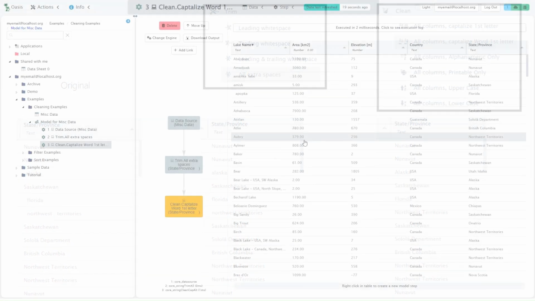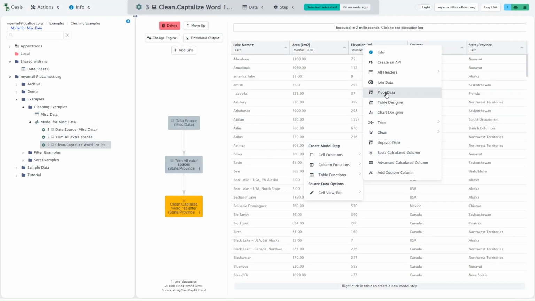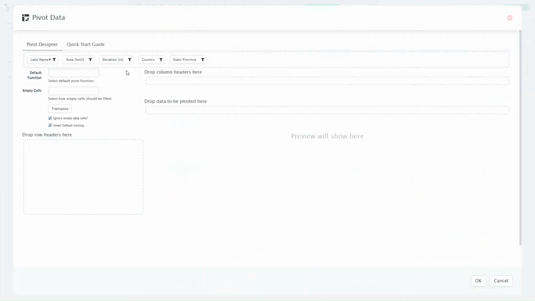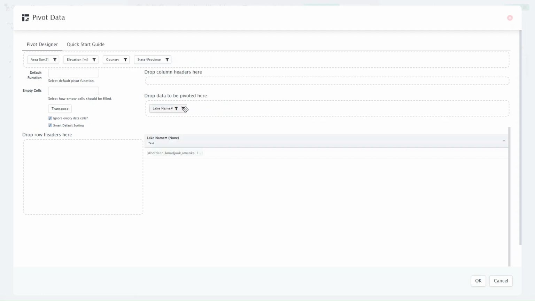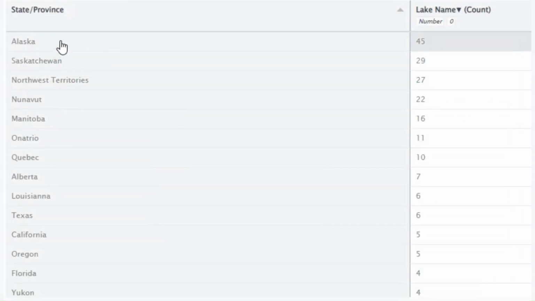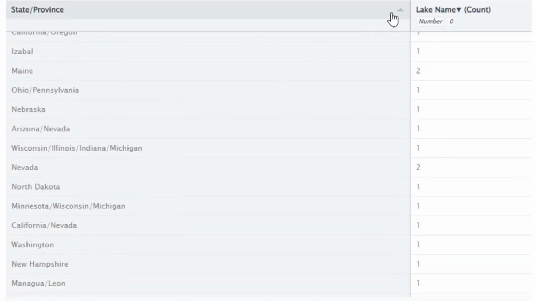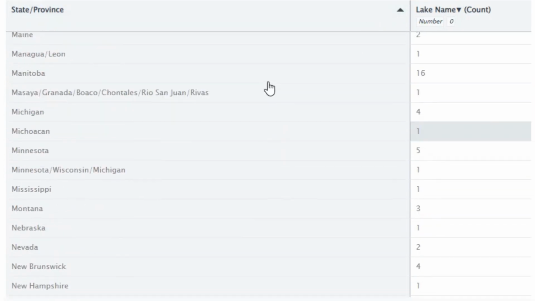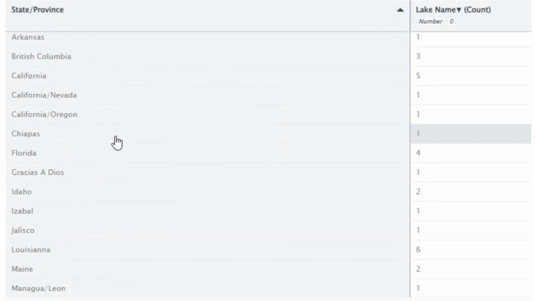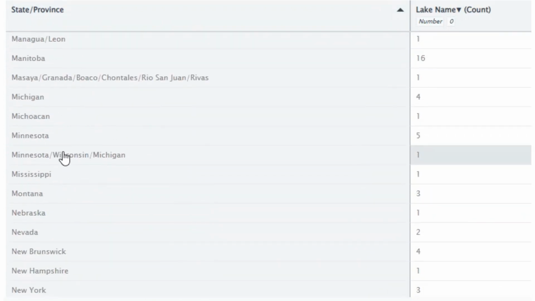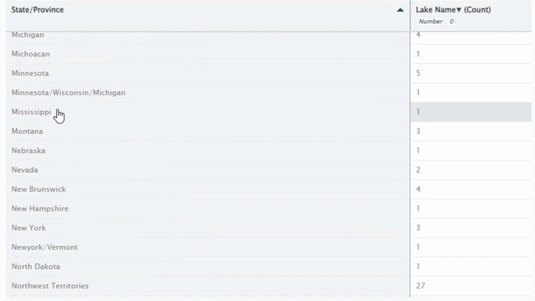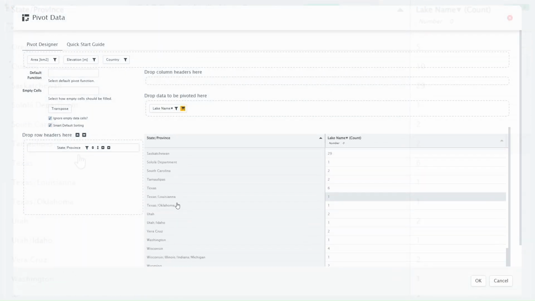Let's try that pivot table again. As before, we add the lake name field as the data field, and set it to a count of values. We then drag the state-province field to rows. Let's check the rows again. There should be no duplicates. We can sort them to make sure. This looks perfect now. We'll click on OK to save.